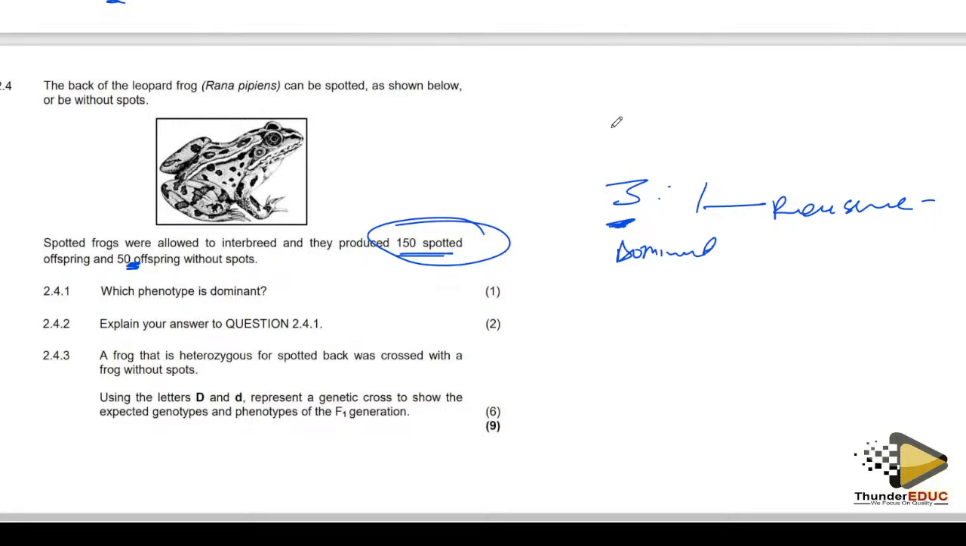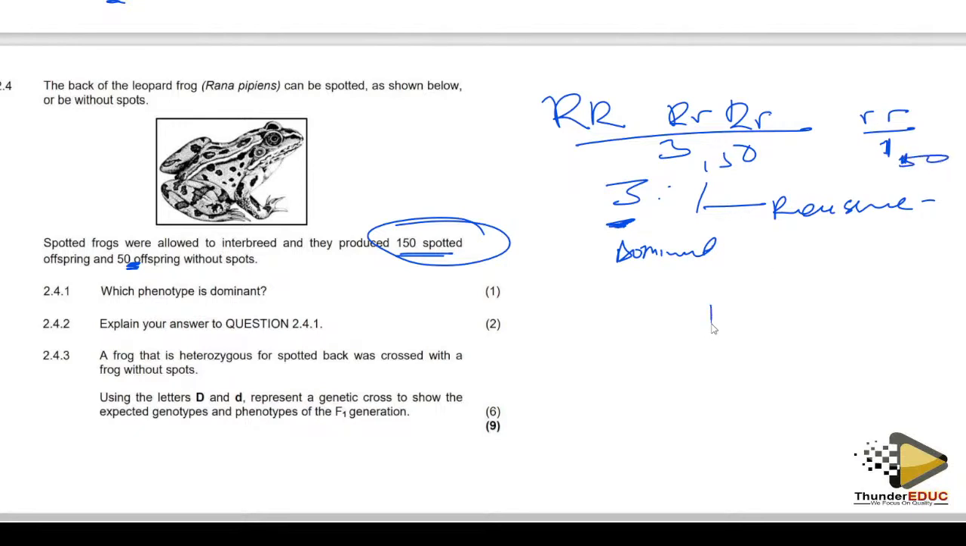Remember, when you are crossing them, you have 3 options. It can either be this, or it can be this, then you have that. So in most cases, these are like that. Just give me an example: this becomes 3 and this becomes 1. So if these numbers are 150 and 50, and you divide by 50, divide by 50, you get 3 to 1. That's where I got this ratio from.